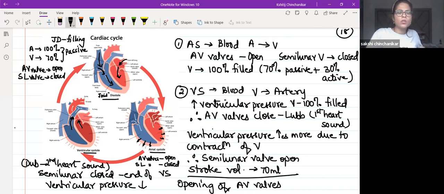During ventricular systole, AV valves open ki closed? Closed. The only time when AV valve is closed, that is ventricular systole. And the only time when semilunar valve is open, that is also ventricular systole. So ventricular systole is the most important event in the entire cardiac cycle. Clear?